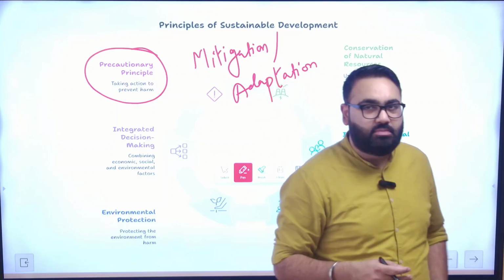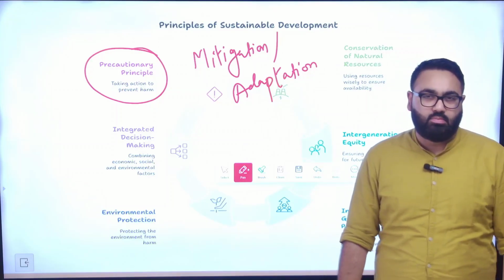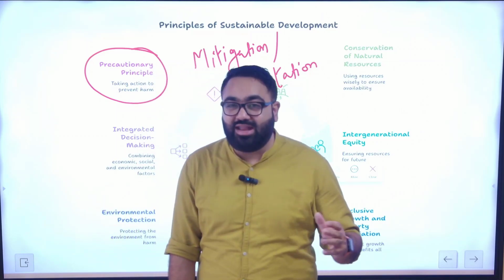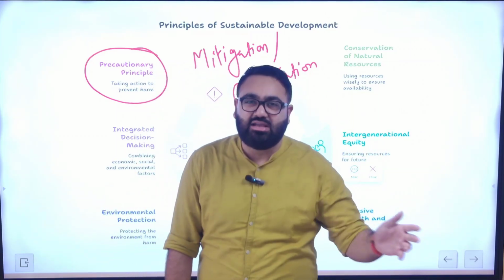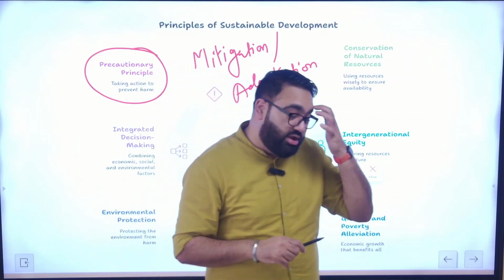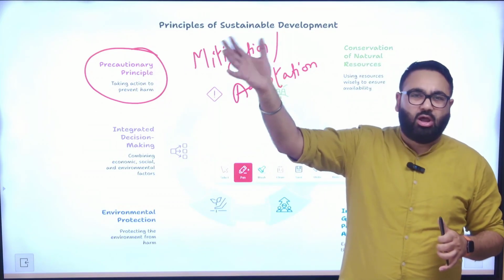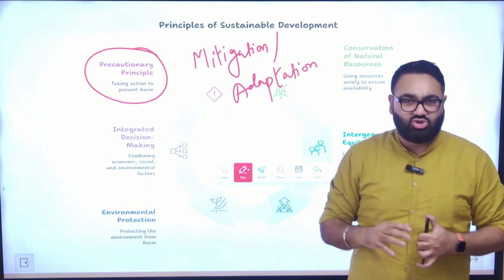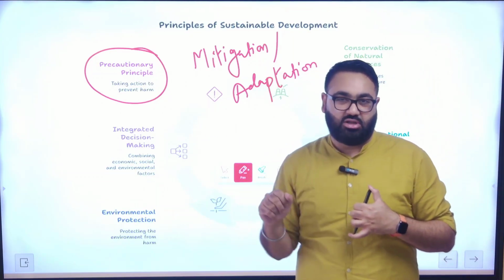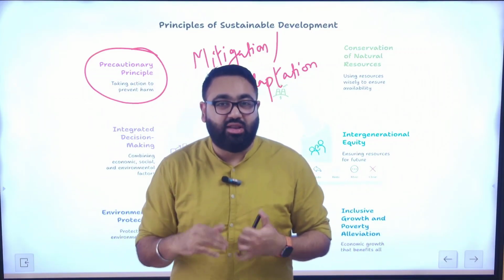Let me give you an example. If countries around the world, for example, stop using coal, that is an example of mitigation, because you stop using coal with the hope that the temperatures will not increase further, and the greenhouse gases will not be left in the atmosphere. On the other hand, if you start building houses on a taller building, or at a high altitude area, so that when the water level increases, my house is not submerged, that is adaptation. You are not stopping the water from rising. You are just taking steps to live with that now.